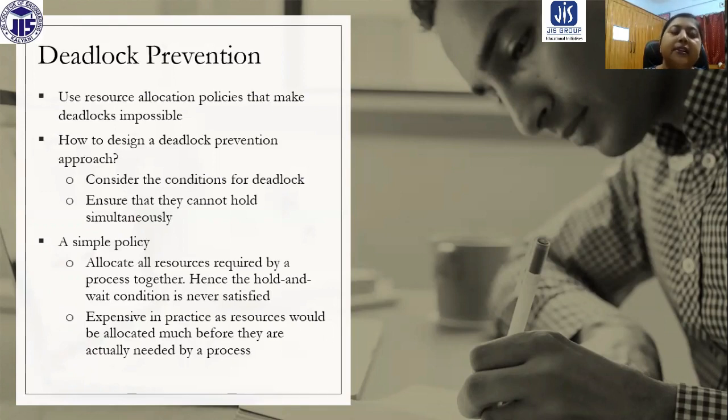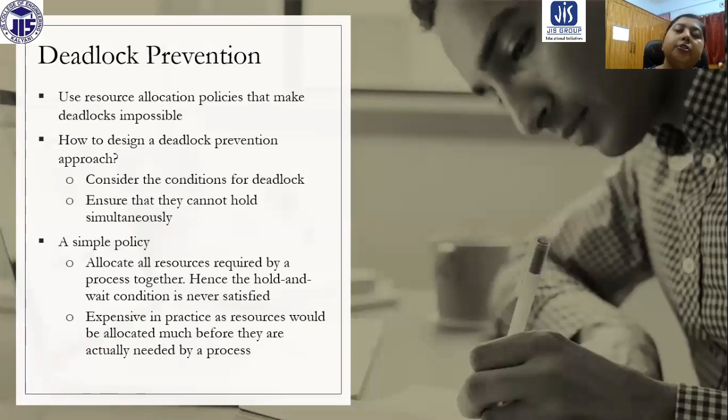But this solution is a very expensive one. Why? Because the process is going to hold all the resources before it can start. Maybe a process requires a resource after 7 or 8 hours, but the resource is not available now, so the process cannot start its execution.